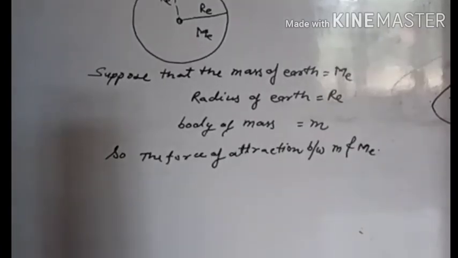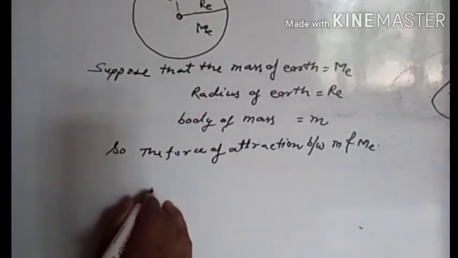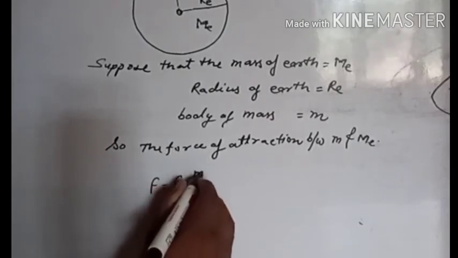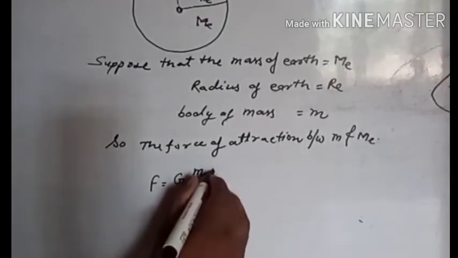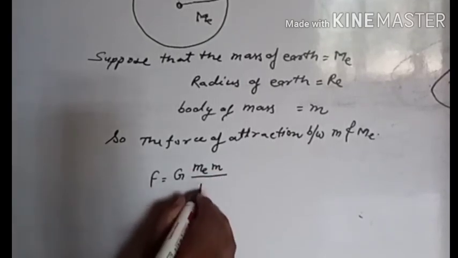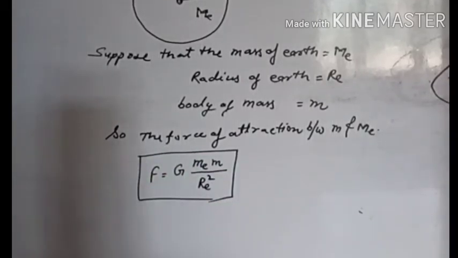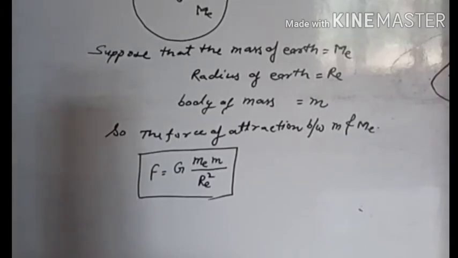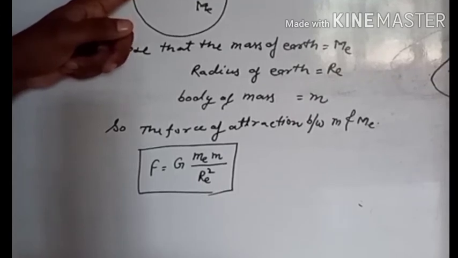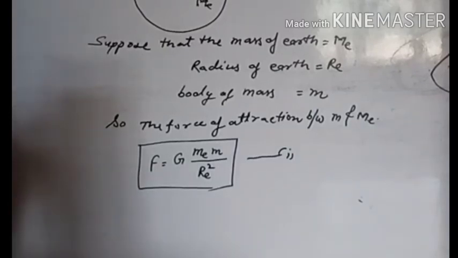So now calculate the force of attraction between small m and capital M. F equals capital G times mass of earth times mass of body, divided by Re square, because the distance between Me and m equals the radius of the earth. Okay, that is equation number one.